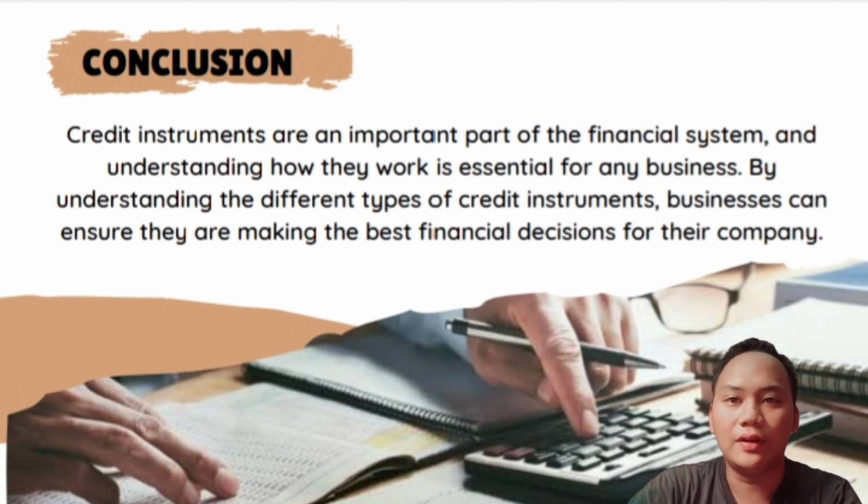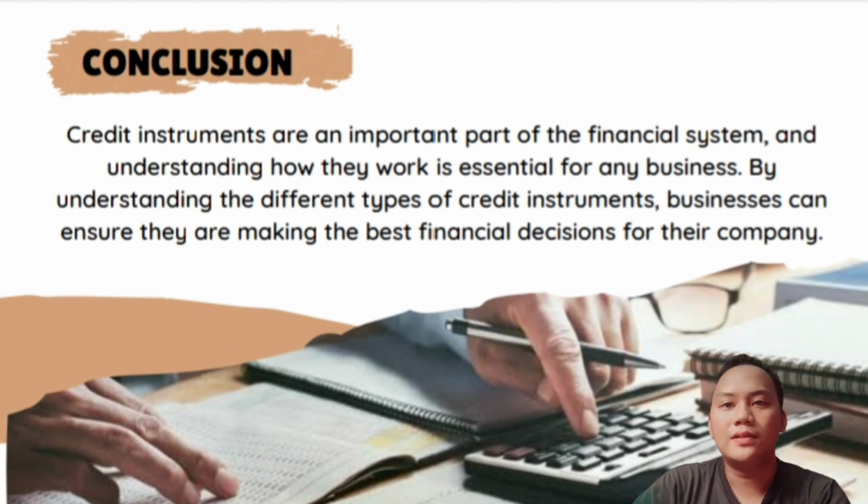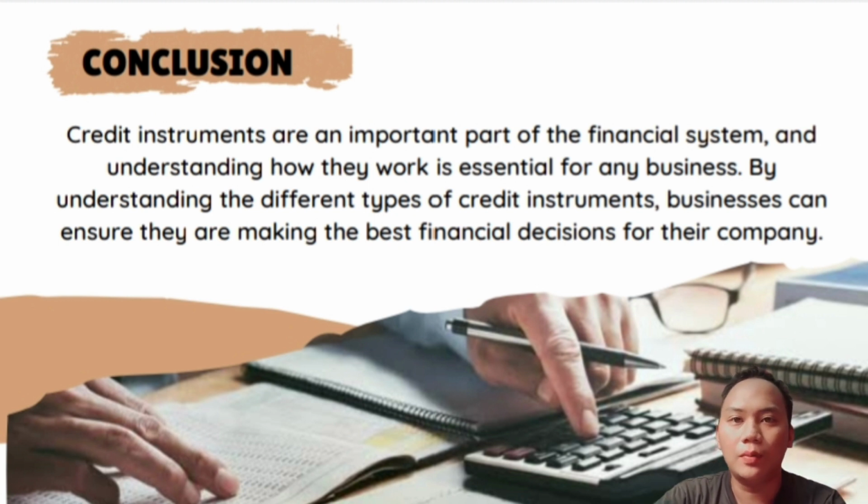We explored different types of credit, including loans, bonds, and credit cards. Loans, such as mortgages and personal loans, are typically used by individuals and businesses to finance a specific purchase or investment. Bonds, on the other hand, are debt securities issued by a company or government to raise capital from investors. Credit cards, a common form of revolving credit, allow consumers to borrow up to a certain limit and repay the